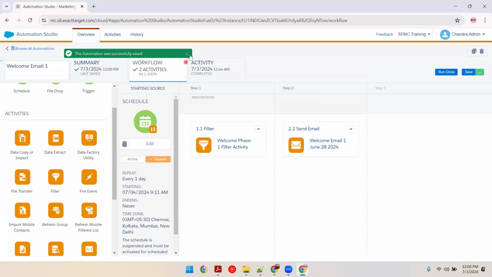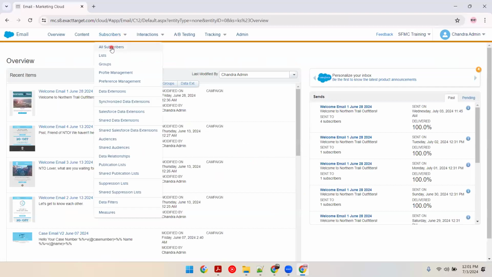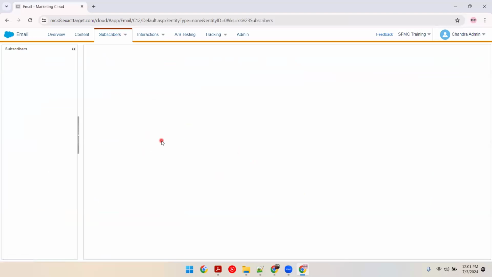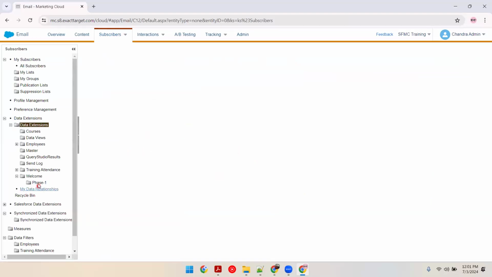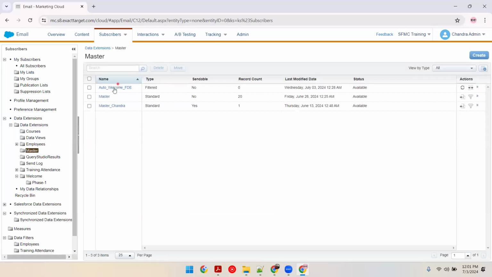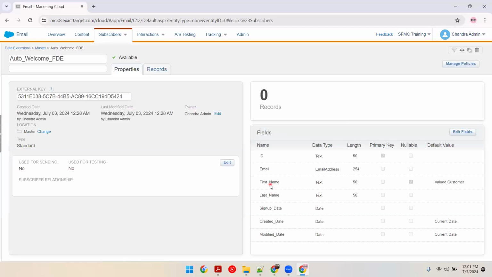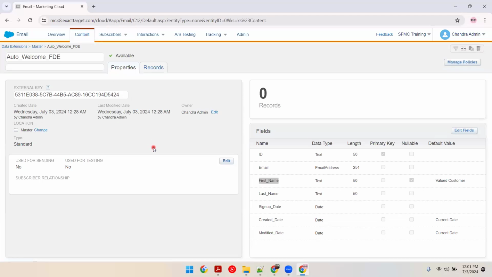Before using this, I would like to improvise my email with personalization. Since there is no personalization, I'll go to my data extensions first. I will take the first name as personalization, master folder, auto FTE, auto welcome FTE. You know that it is empty. I will not do anything. That will be refreshed with the help of Automation Studio, not manually. So this first name will be personalized.